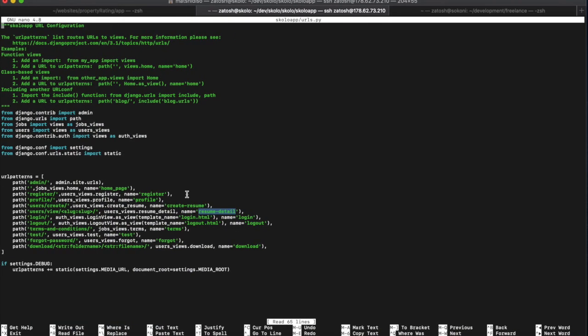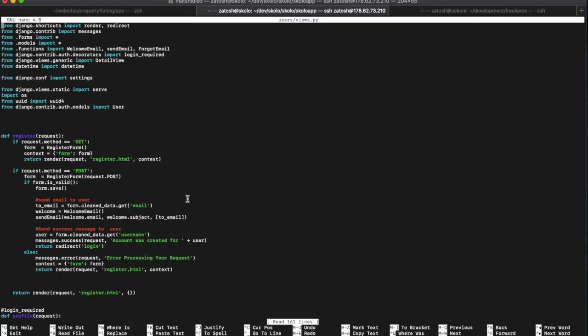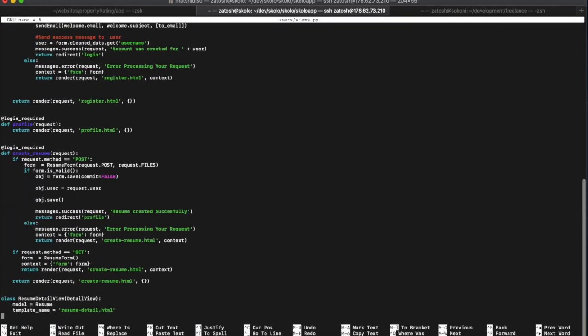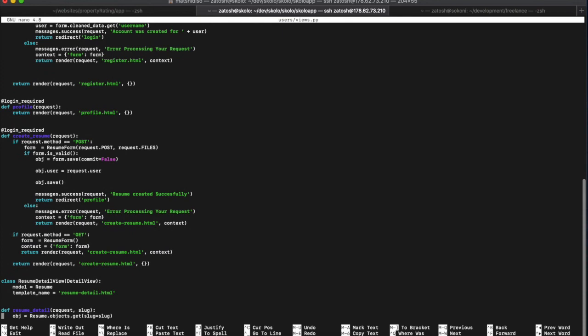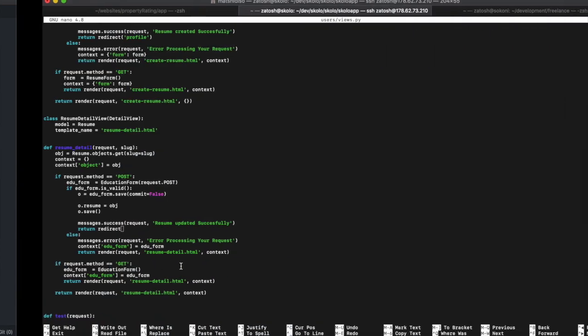Then I can close that, and I can nano and open users views.py, and go underneath here under create resume, no, resume detail, I mean. Let me see, where did I copy the whole thing from, the return?